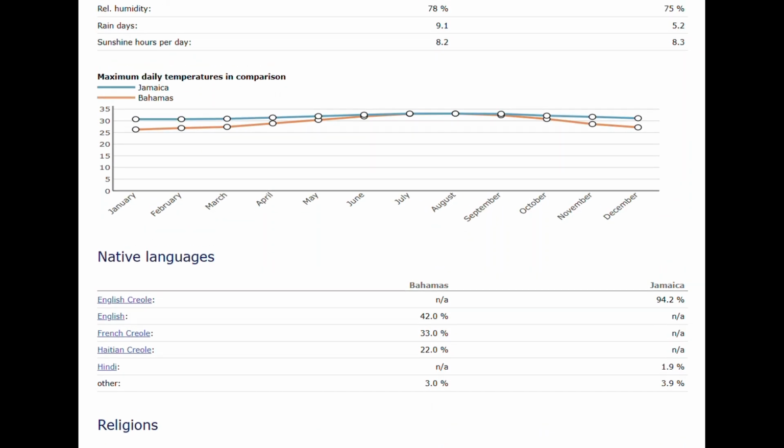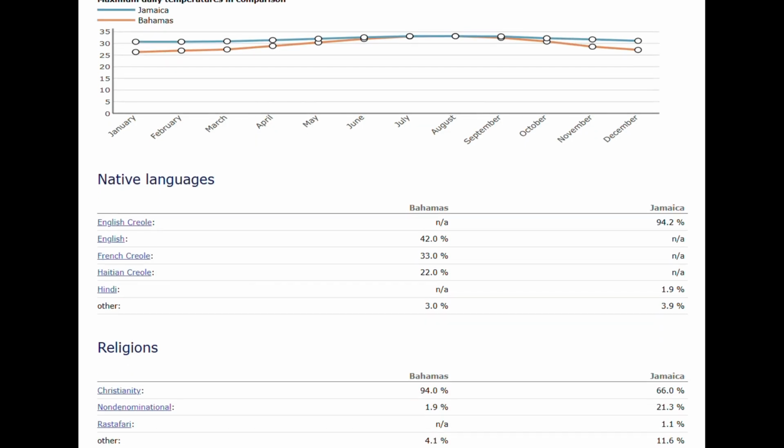When it comes to the native languages, obviously Jamaica has a high rate of an English Creole, which is Patois, and we call it a dialect. There's no information there when it comes to the Bahamas. So that's the native tongue, Patois in Jamaica, where it seems like English, French Creoles, and shockingly Haitian Creole, that's interesting, is a major language over there. And Jamaica has more other and Hindu, which isn't surprising at all.